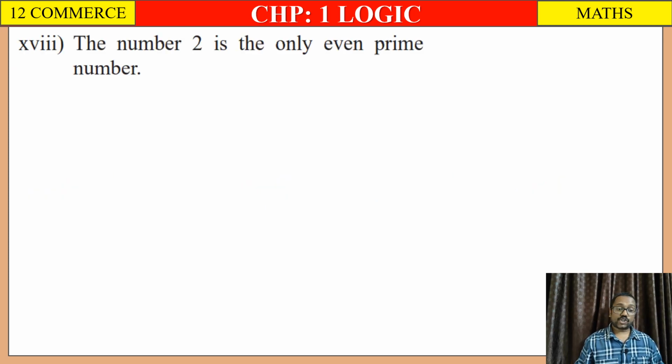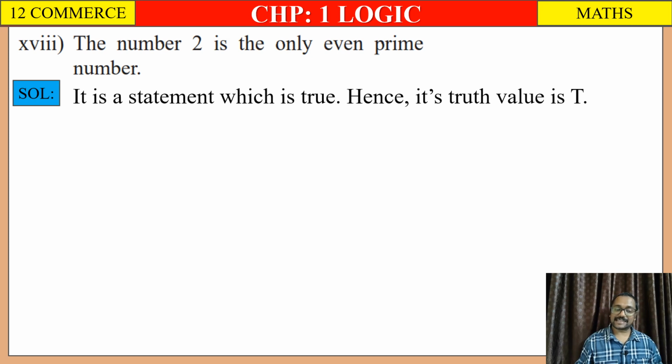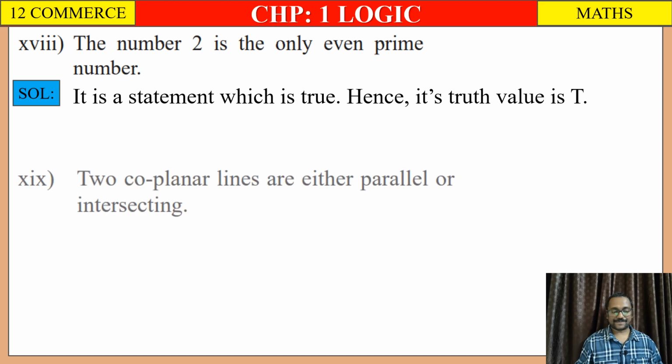18th, the number 2 is the only even prime number. So we know what is prime number. Prime numbers are 2, 3, 5, 7 जो खुद के टेबल में जाता है, right? So prime numbers में एक ही नंबर है जो even है, right? और वो नंबर है 2, right? So इसका आंसर लिख सकते हैं. Its solution is, it is a statement which is true, hence its truth value is T.